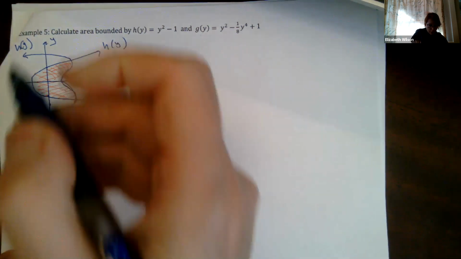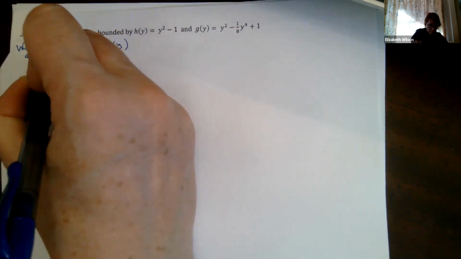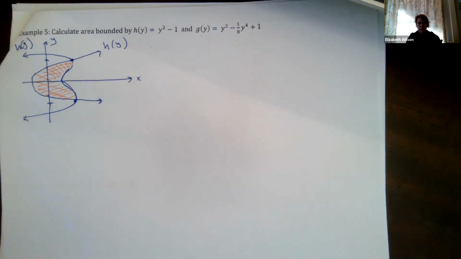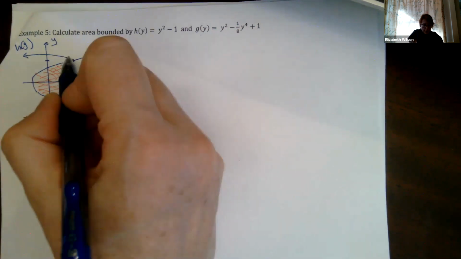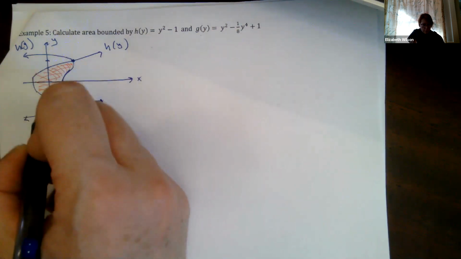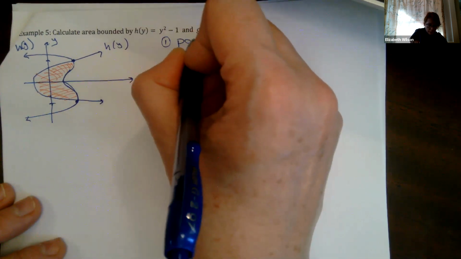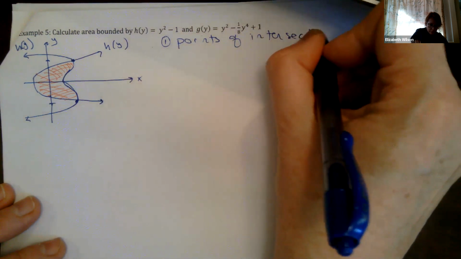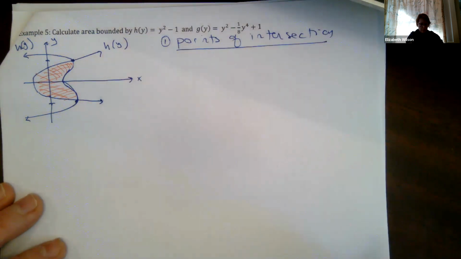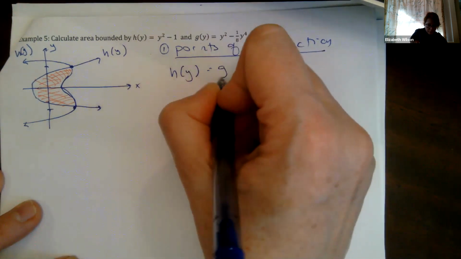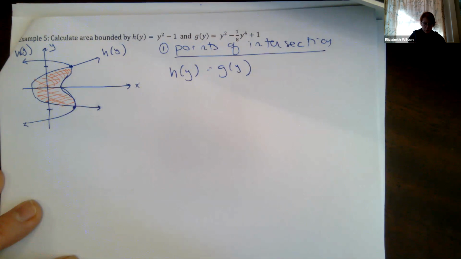I need points of intersection. I need this, it's going to give me that mark. And I need this, it's going to give me that mark. Be careful. Don't get confused and think I'm looking for points that are with respect to x. No, no. All of these are functions of y. I'm looking for my c and my d. Okay, so my first bit is points of intersection of the two functions. So I'm going to set the two functions equal to each other, and then I'll solve for y.